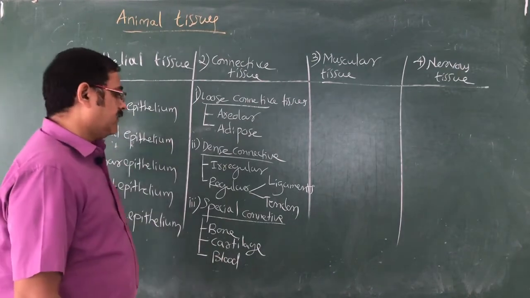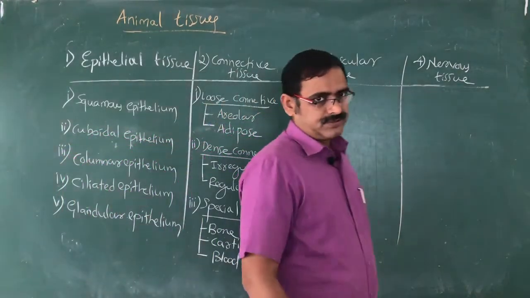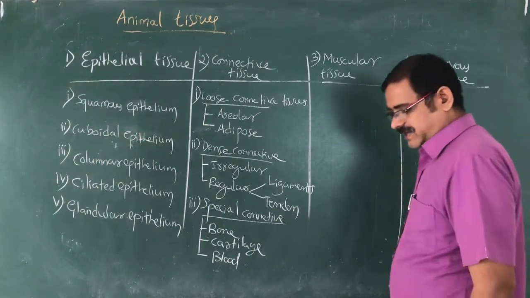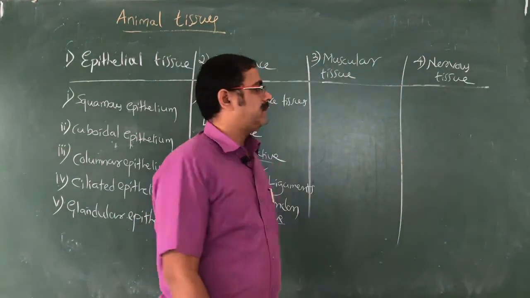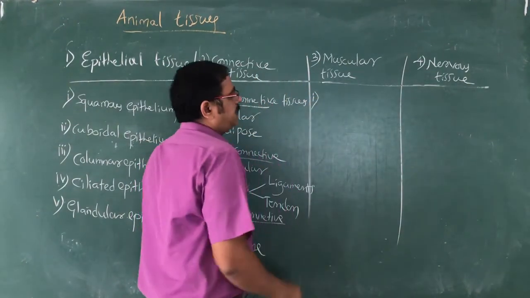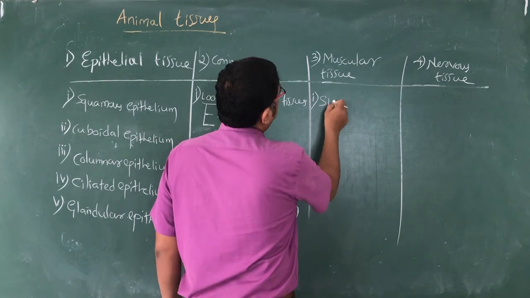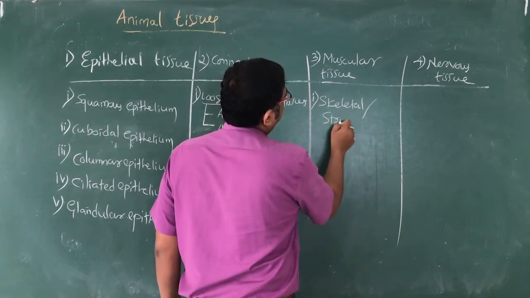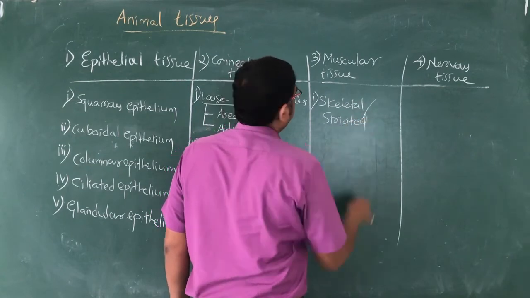Fine. So next, muscular tissues, the third category of tissue here. There are subtypes such as skeletal muscles, skeletal or striated muscles.